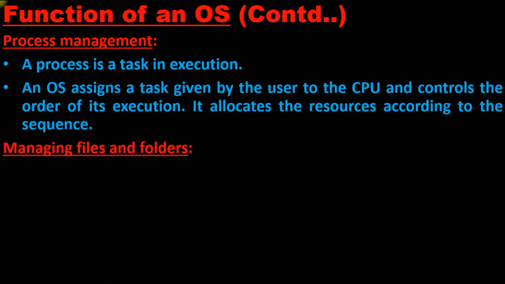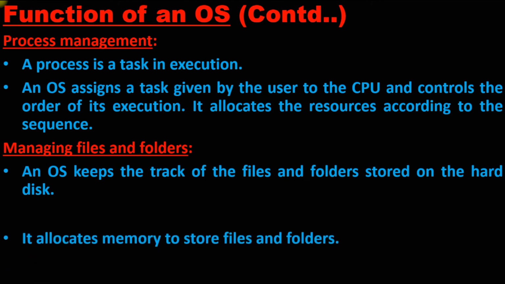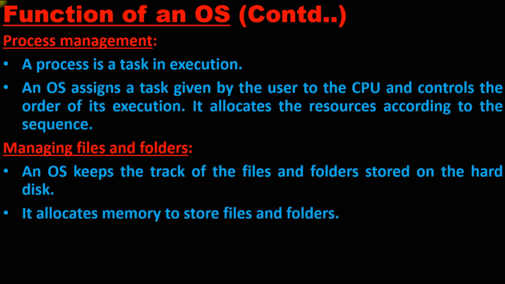Next, managing files and folders. An operating system keeps track of the files and folders stored on the hard disk, just like a memory card, where all the data is stored. Whatever file we create, any new file, is taken care of by the operating system. It allocates memory to store files and folders.